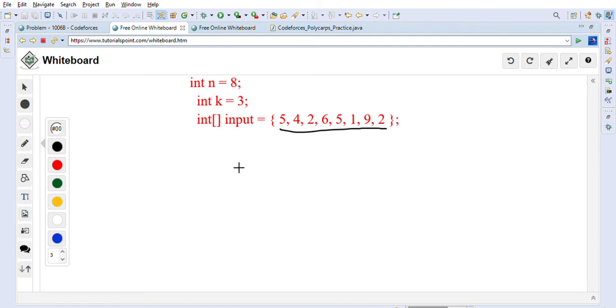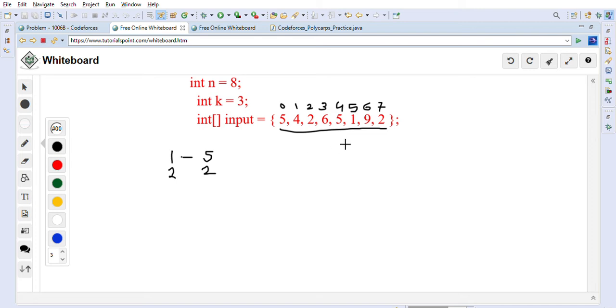Let me show you here. After sorting, we get 1, and these are the positions: 0, 1, 2, 3, 4, 5, 6, 7. These are the total 8 elements. So the position of 1 is 5, so we will have a mapping. The second element is 2, and 2 has position 2, correct? After that, the next element is again 2.